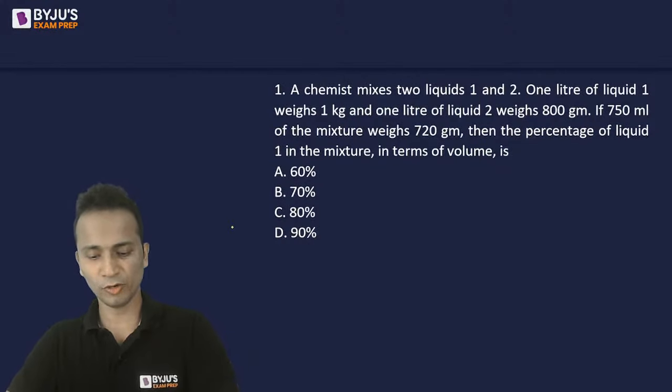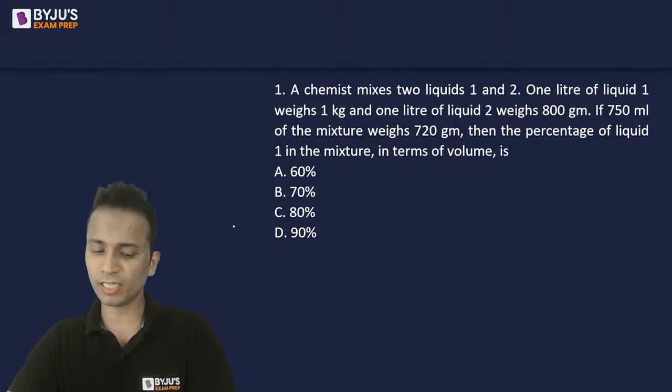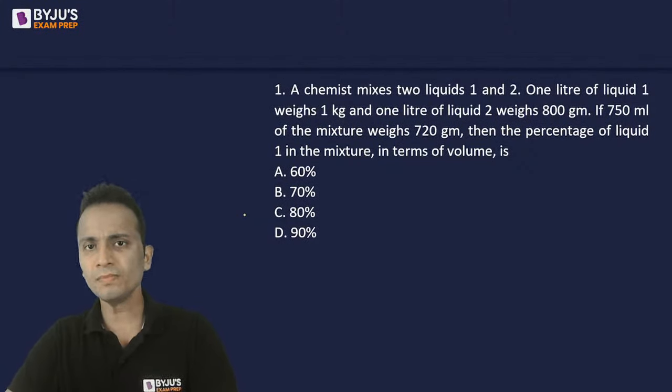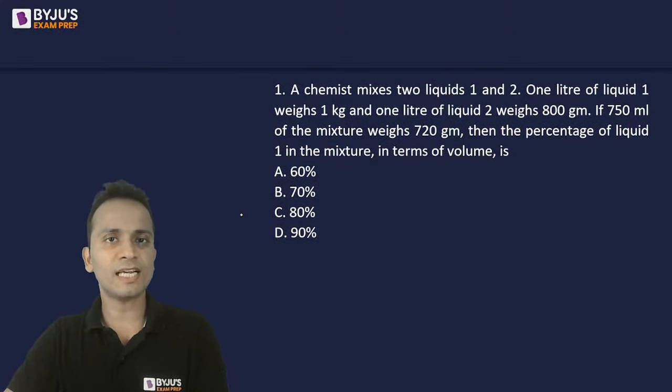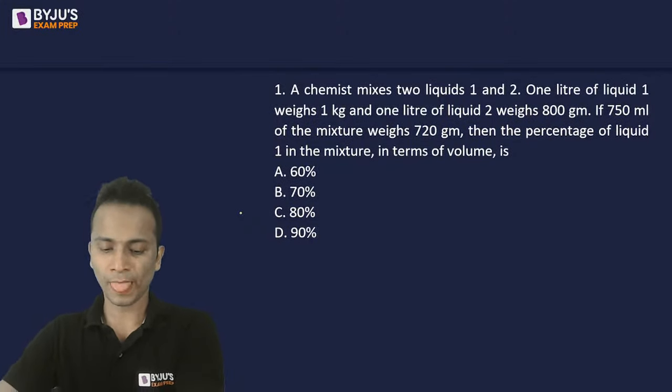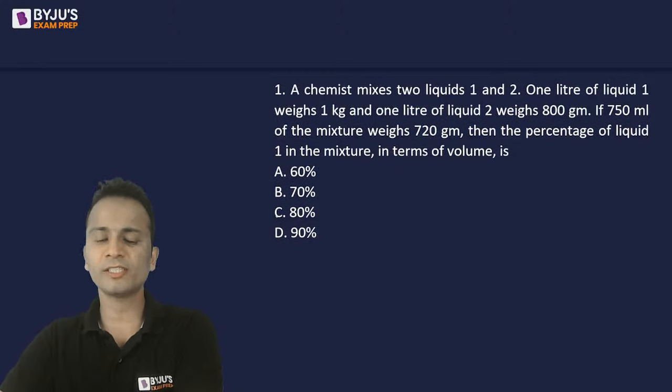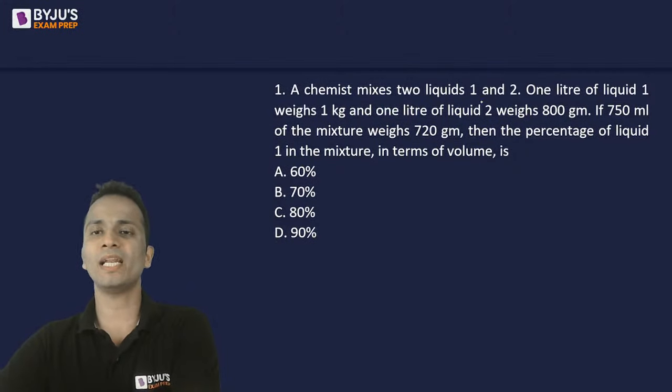Any answer? Okay, Manisha, the first one to answer this. Manisha says answer is option C. Okay, Manisha. So, Manisha, you have taken a bit more than a minute to find out the answer. I'll be using a method that will be different from the conventional method. Let's see if you all understand and you all tell me if you have used the same method or not. Chandu has given the answer as option C, that is 80. Now the mixture is of two liquids, liquid 1 and liquid 2.